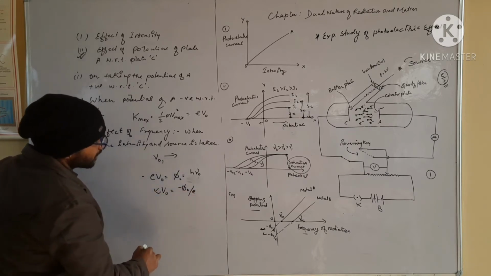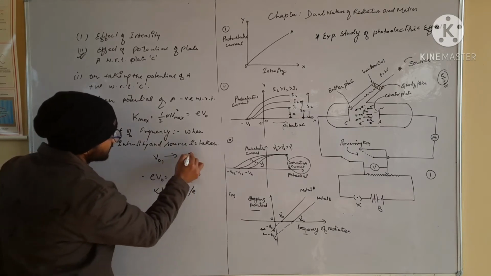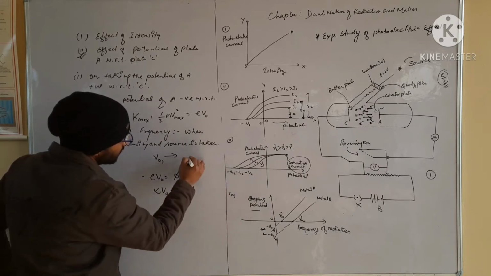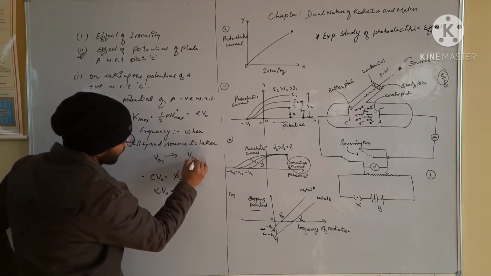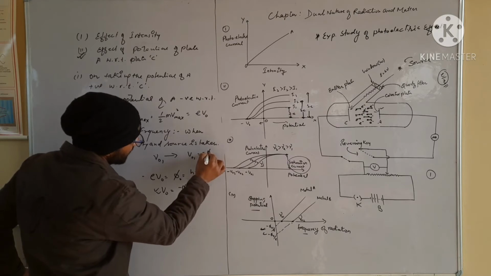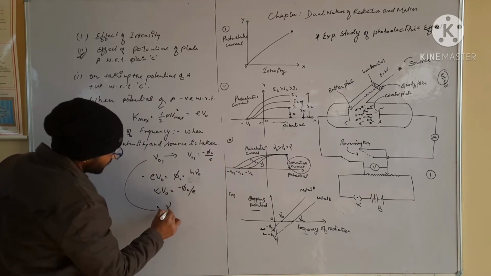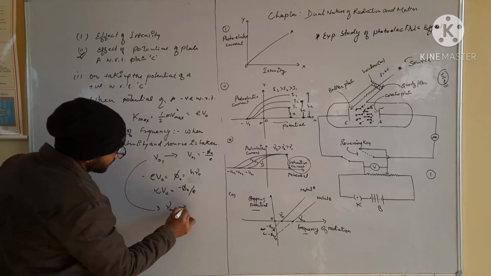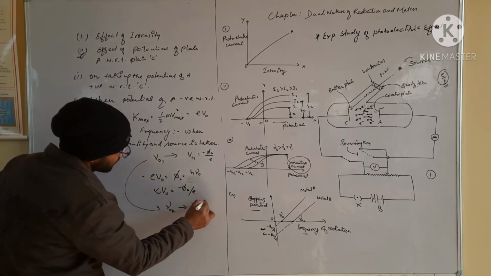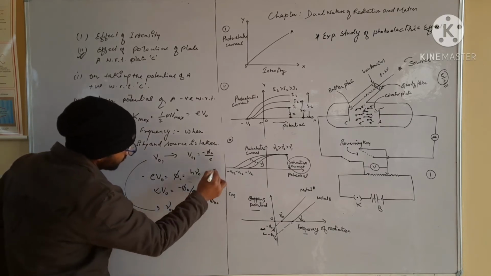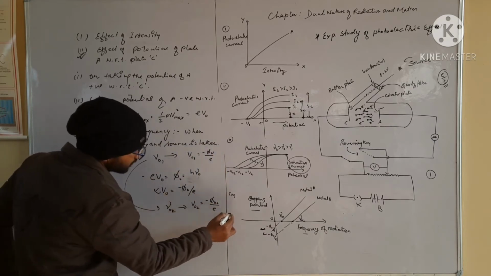So for this frequency the cutoff potential is minus phi naught over e, and for the next frequency it is minus phi naught 2 over e.